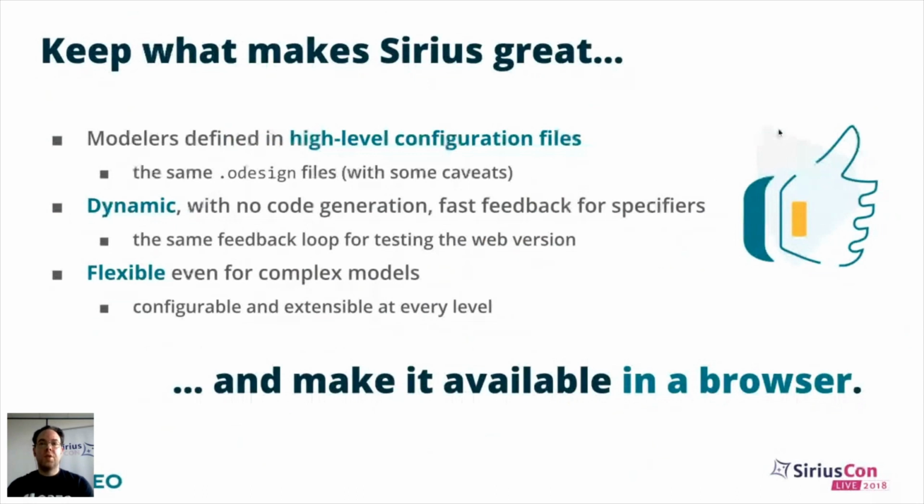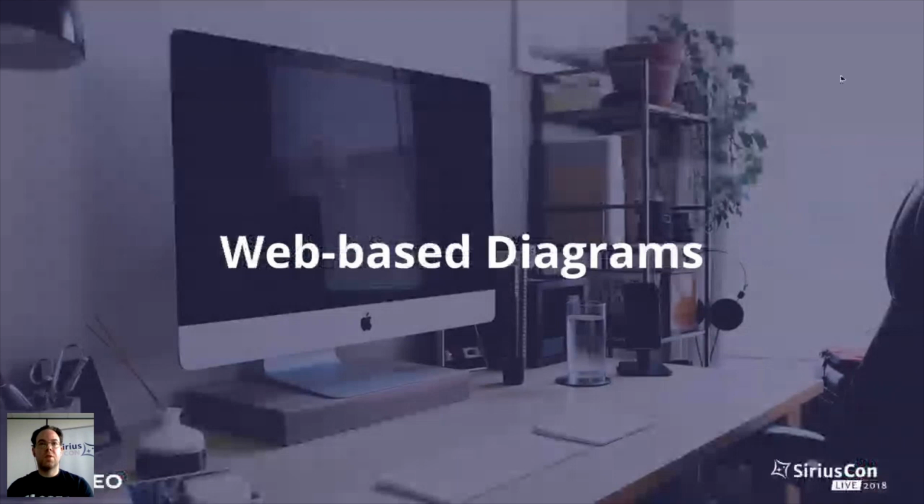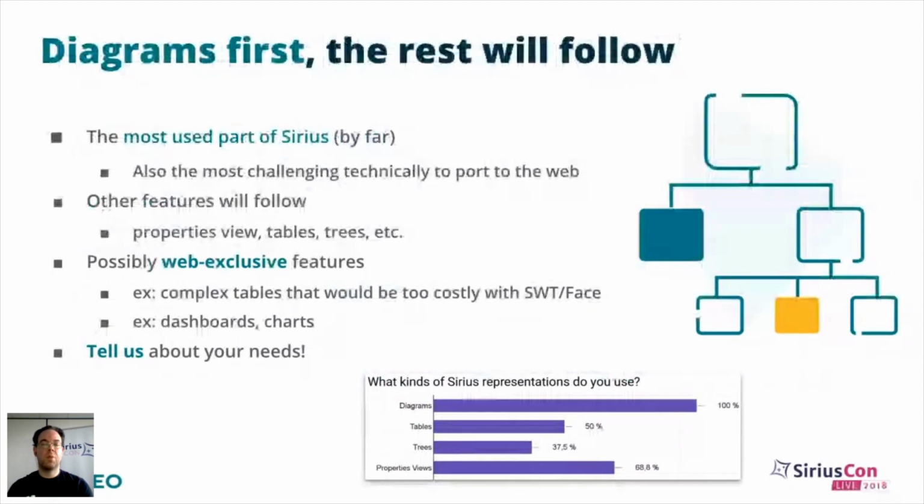So obviously, the most important and the most visible part of Sirius are the diagrams. So how are we dealing with that? We'll work on diagrams first, even if the rest of the features like property views, tables, etc., will follow after that. We want to focus on diagrams as our first effort.